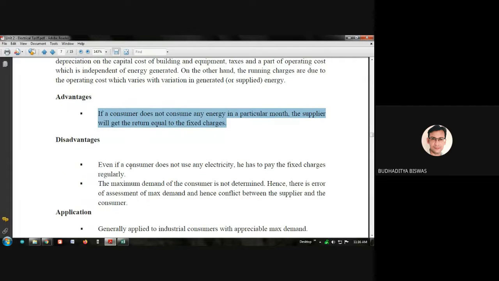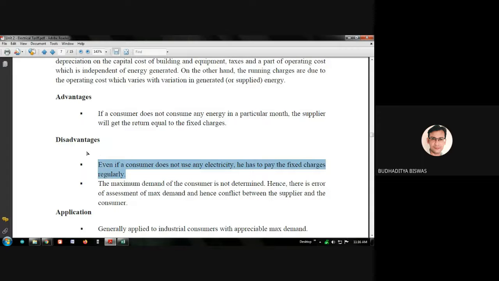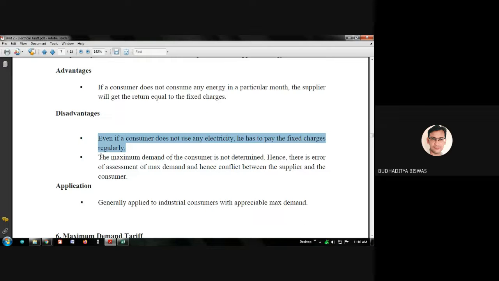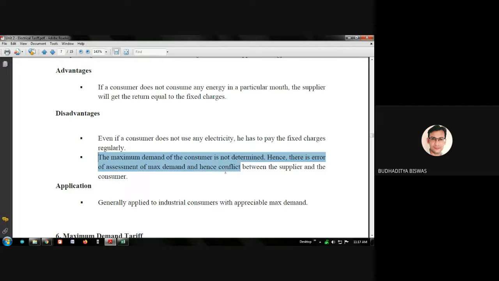The disadvantage is that even if the consumer does not use any electricity, he has to pay the fixed charges regularly. So this is actually the disadvantage from the consumer side, not from the generating side. The second one is that the maximum demand of the consumer is not determined. Hence, there is an error of assessment of maximum demand, hence a conflict between the supplier and the consumer. What is the meaning of this? It's an important thing.